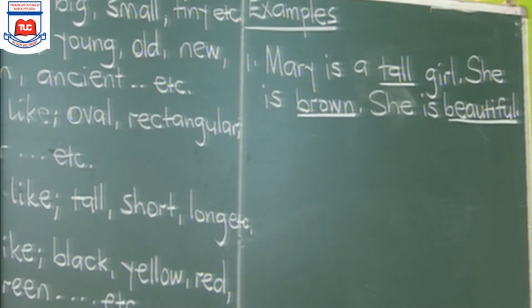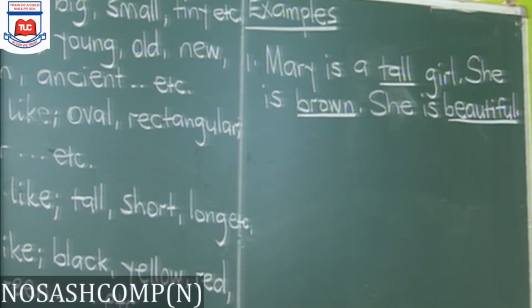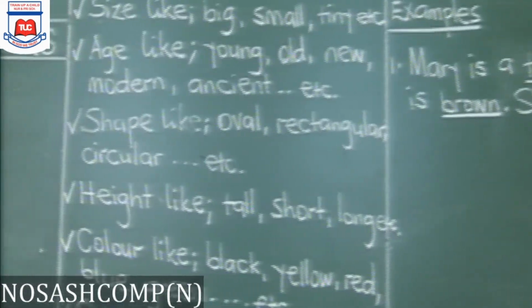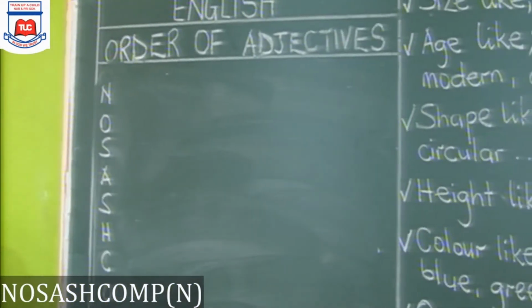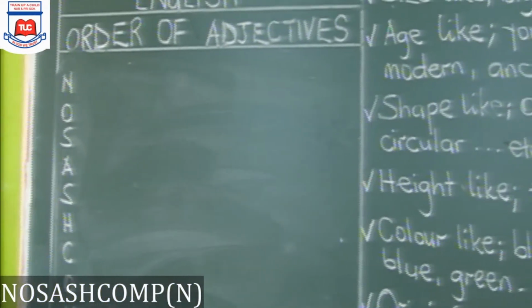So the best you do, after you've got your question like that and you've identified your adjectives, you write the short form of your formula somewhere. You say NOSASCOMP. Put that last N there, the noun comes last.